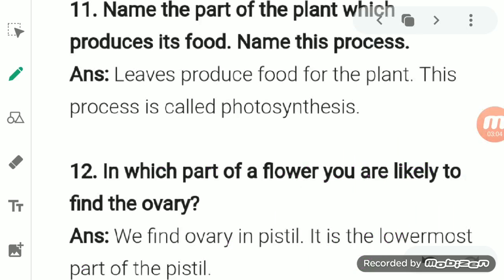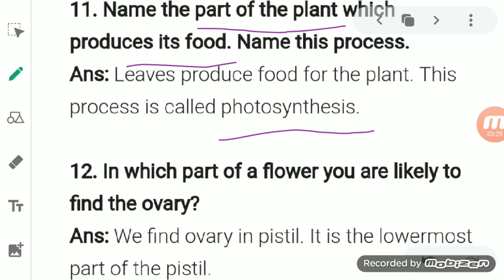Now see here, name the part of the plant which produces its food and name its process. The part of the plant responsible for the production of food is the green part of the plant, known as leaves. They make their food by the process of photosynthesis.